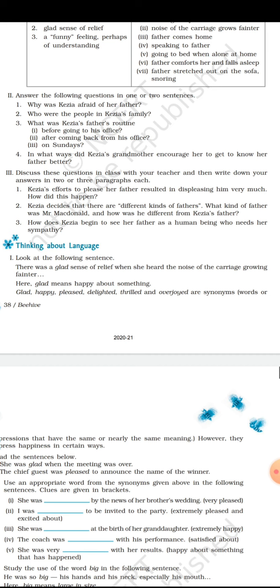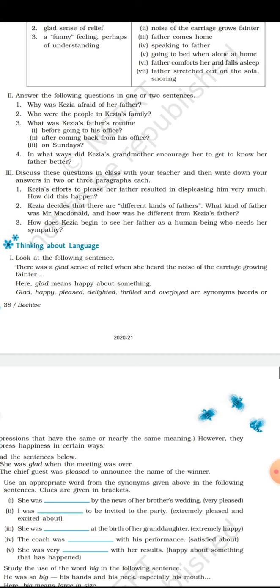Okay, and in the third one, on Sunday, what was the routine on Sunday? He would stretch himself out on the sofa in the drawing room. He would put his handkerchief on his face and his feet on the cushion. There he would sleep soundly and snore. This was the routine on Sunday of Kezia's father.